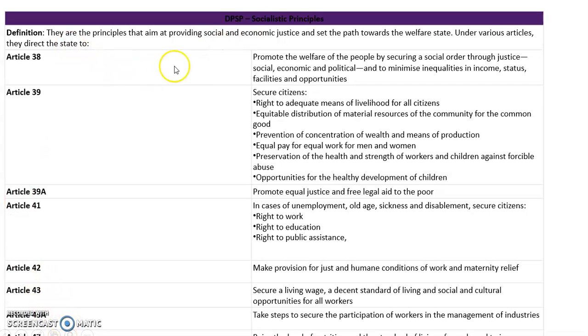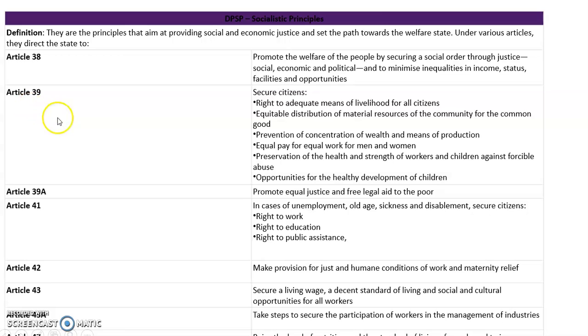Now, what does Article 38 say? It says that the government has to promote the welfare of all the people by securing a social order through justice, that could be social, economic, political, and to minimize the inequalities in income and status. Directive principles of state policy are asking the government to promote social justice. They are asking the government to promote economic and political justice. They are also asking the government to reduce the inequalities of income, status, facilities and opportunities. This is based on justice.